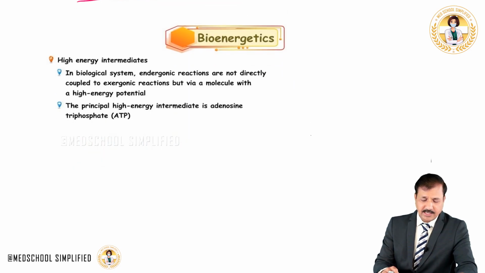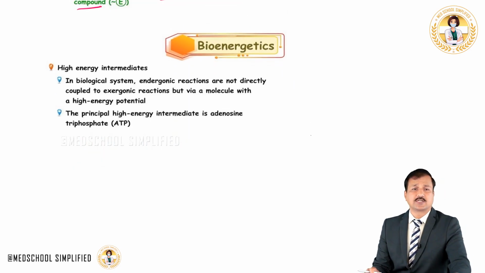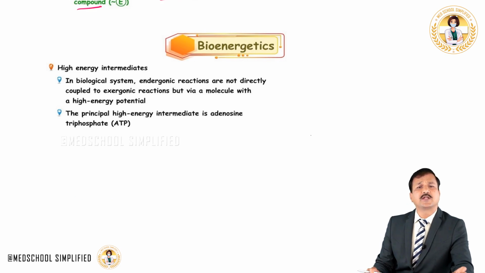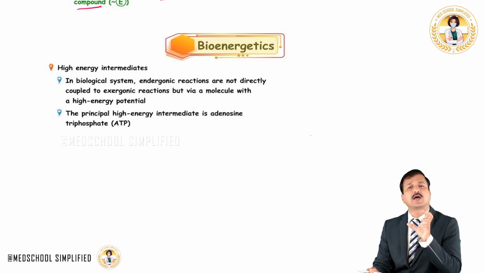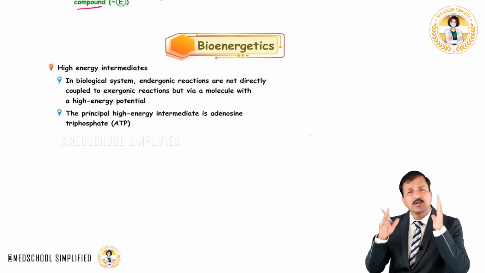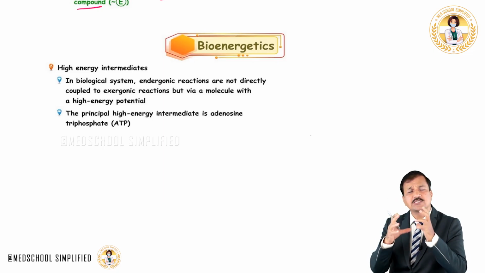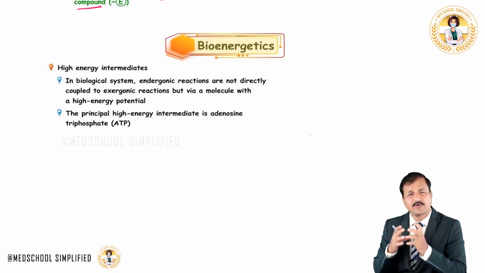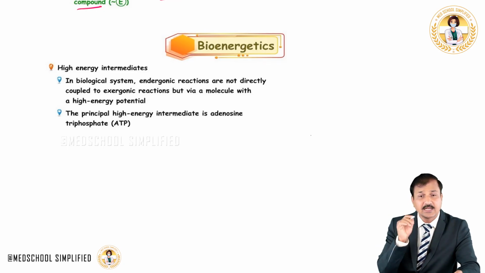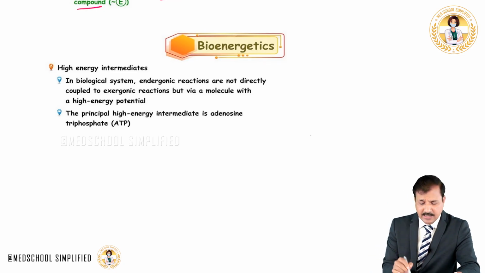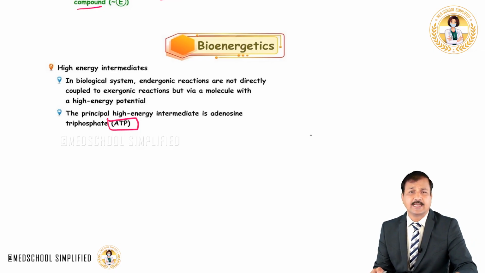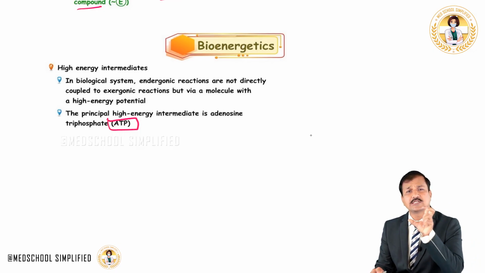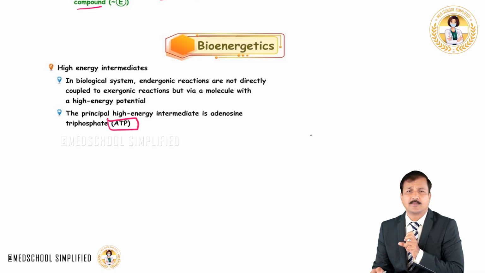Now, let's look at high energy intermediates in a biological system. In a biological system, endergonic reactions are not directly coupled to exergonic reactions, but via a molecule with a high energy potential. One of the important molecules, the principal high energy intermediate in our cell, which is referred to as the energy currency of our cell, is called adenosine triphosphate, simply written as ATP. ATP is the energy currency of our cellular metabolism.